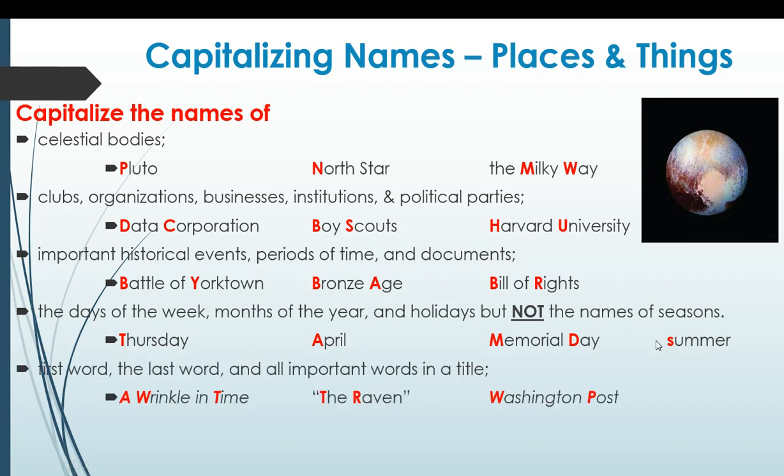of a book or a newspaper or a movie or a poem, we capitalize the titles. So we capitalize the first word, plus important words, anything that's not a preposition or an article. So A Wrinkle in Time: "in" is a preposition, we don't capitalize it, but we do capitalize Wrinkle and Time. The Raven: here "The" is capitalized because it's the first word. And then Washington Post is a newspaper.